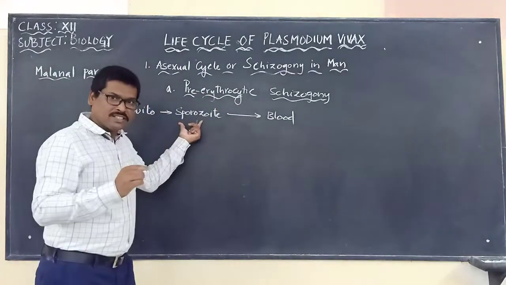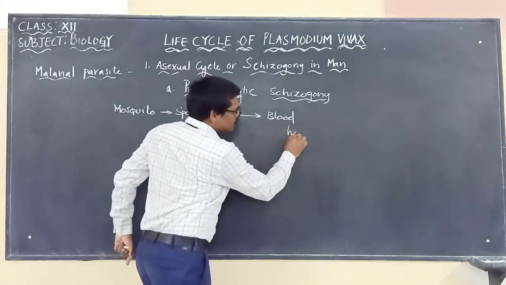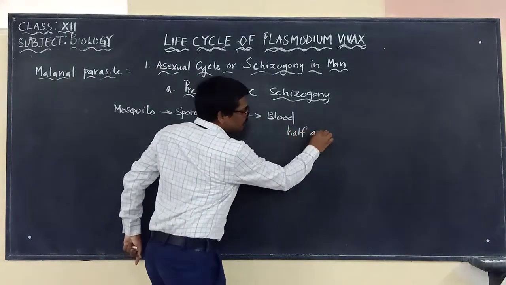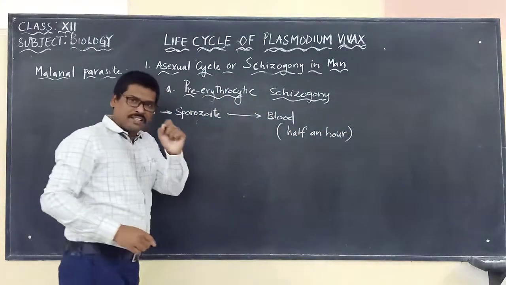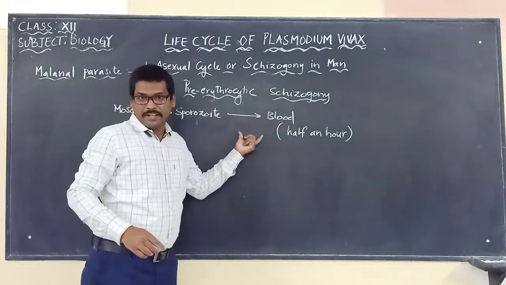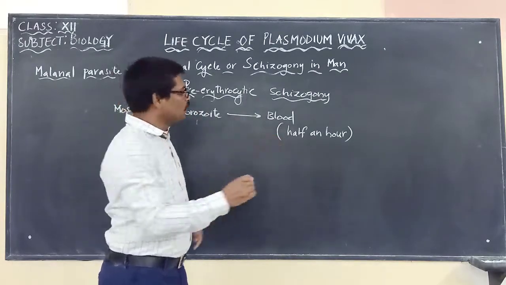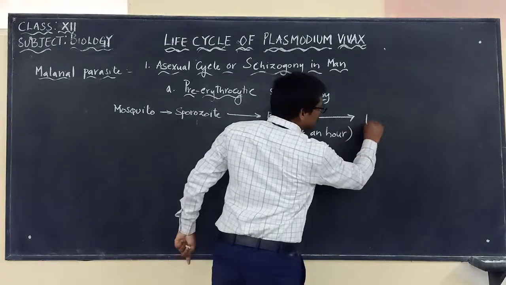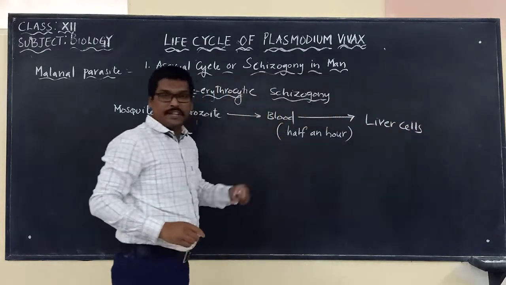These sporozoites will be present in the blood for just half an hour, which means they will take just half an hour to reach the liver cells.